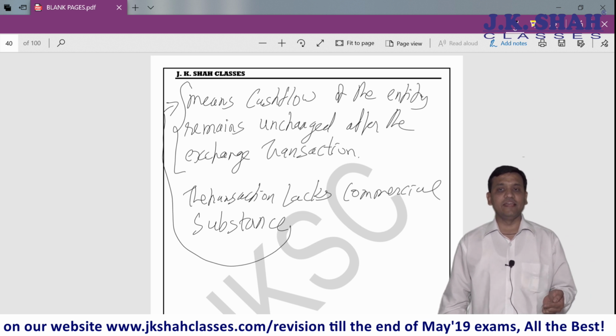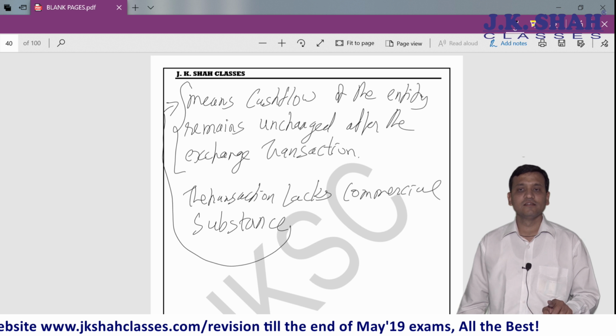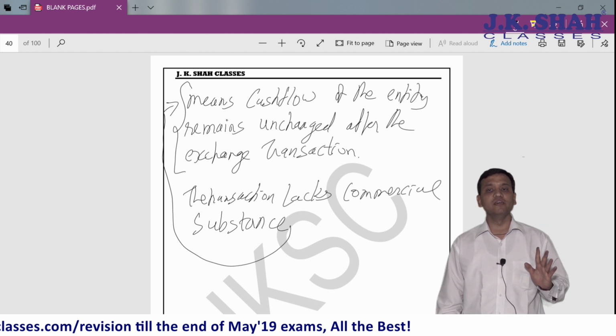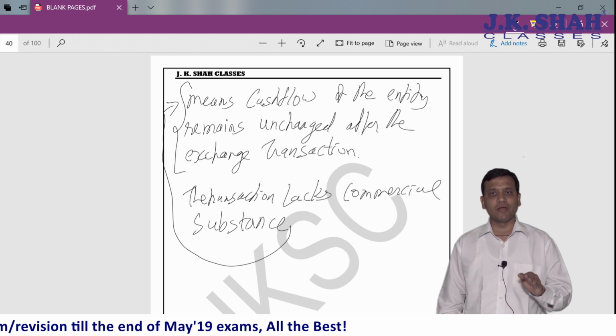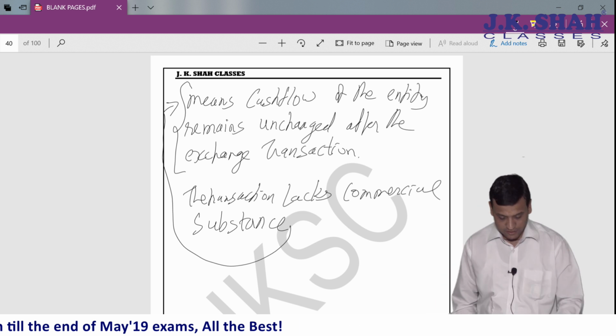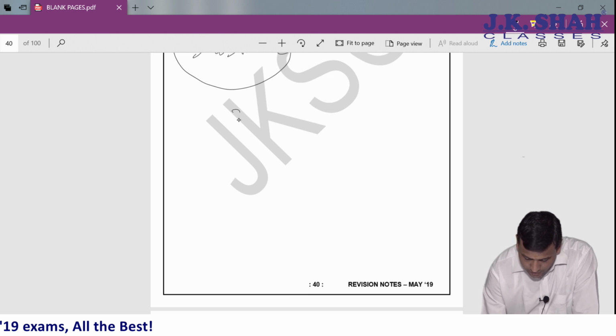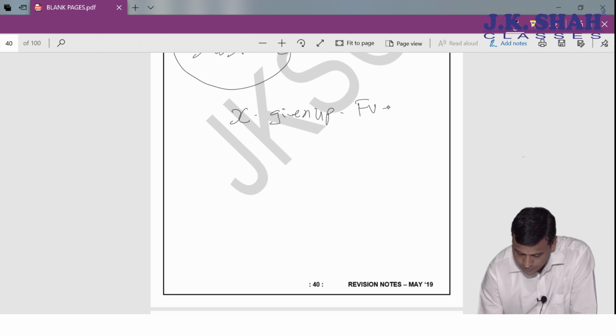If that is the case, then we will recognize the PPE at book value of the asset given up, plus or minus some cash consideration. Like there is asset X given up, whose fair value is say 10,000.